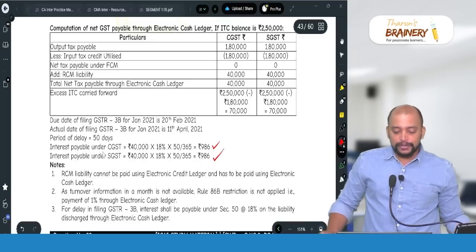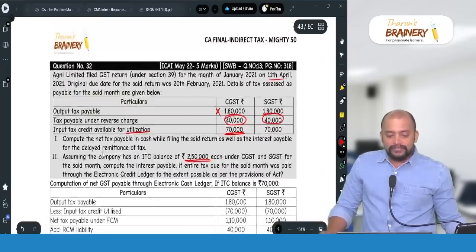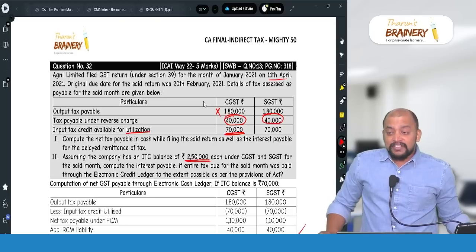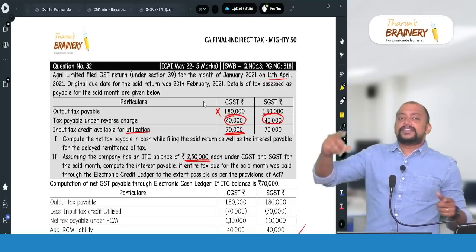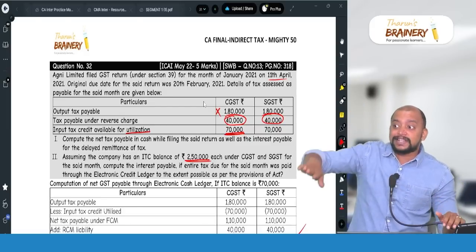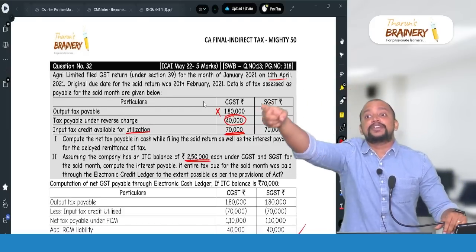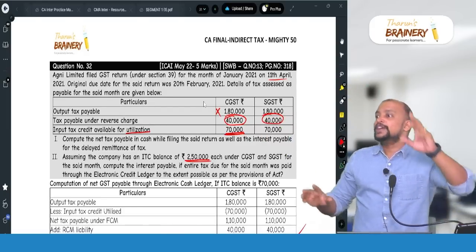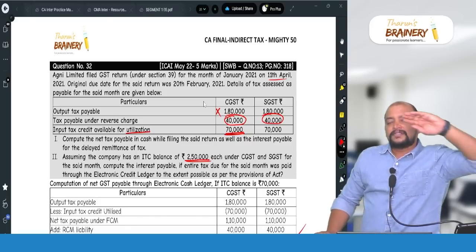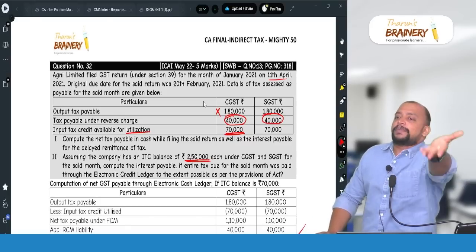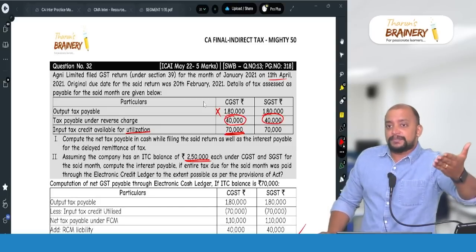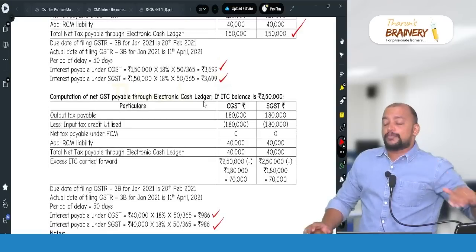So that is with respect to this. Then as turnover for the month is not given, we are not applying 86B. But if 86B is also applicable, for example in this question, then always that 1% of the gross liability under FCM we have to pay using cash ledger. Okay. So first case, leave it. First case is the same, no change, because already we are paying through cash ledger, and that is more than 1%. But second case, how much will be the amount payable through cash ledger?